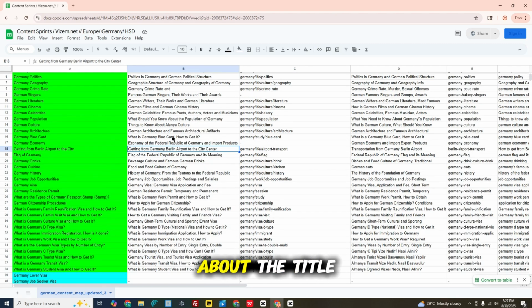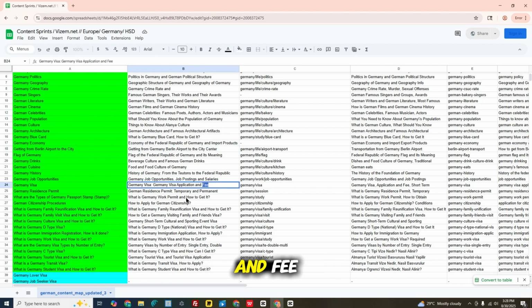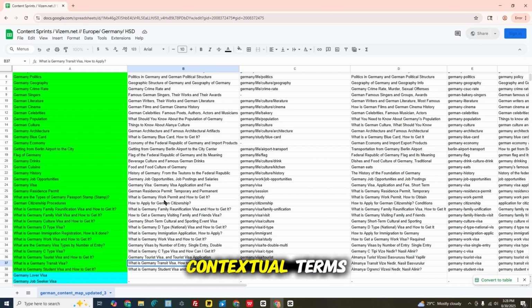One more thing about the title tag that you need to know is that the search engine directly aggregates all the terms inside your title tags and checks which words appear most in the titles to understand your overall topical authority. That's why in the core section we always repeat some specific terms in the titles, like visa, application and fee, and apply, which is the lemmatization of application, and certain other contextual terms we try to include in these areas.